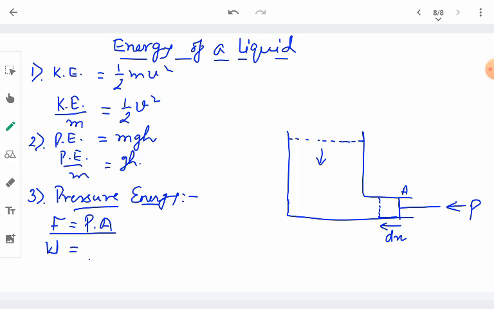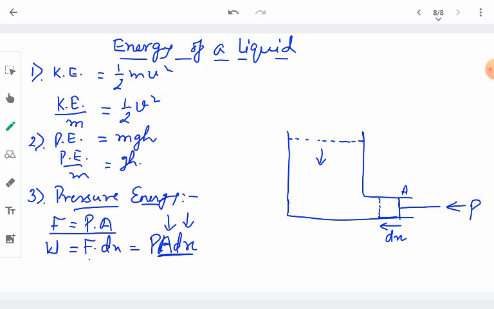What is the amount of work done? It will be the force multiplied by the displacement, so it is just P into A into dx. Let us try to understand what this is. A is the area of cross section of the piston and dx is the distance by which this cross section is moving.